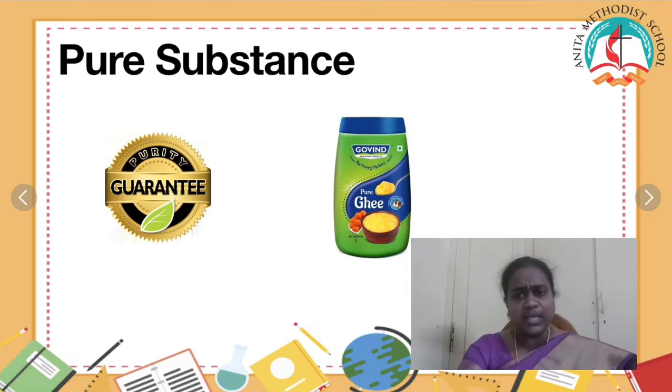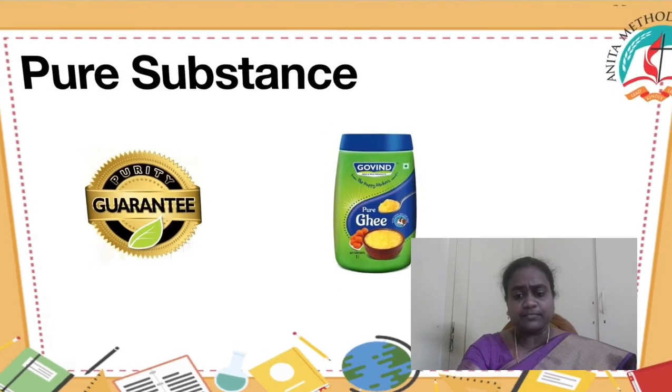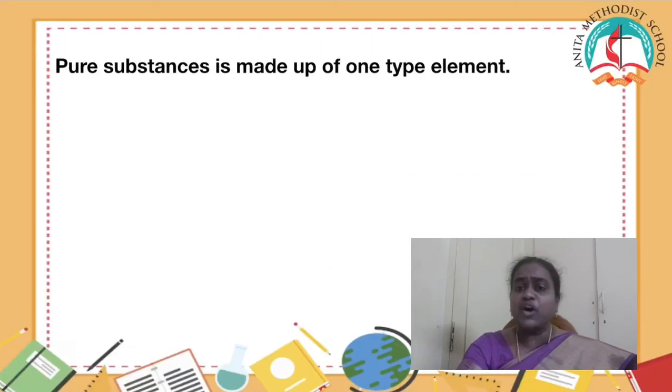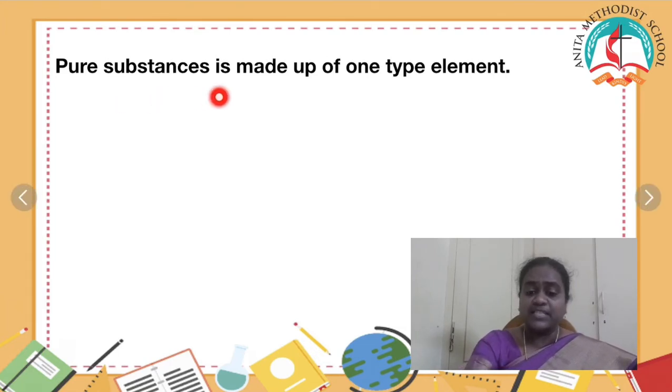But when we take science, what is this pure substance called? A pure substance is made up of one type of element. Only one type of element is called a pure substance.